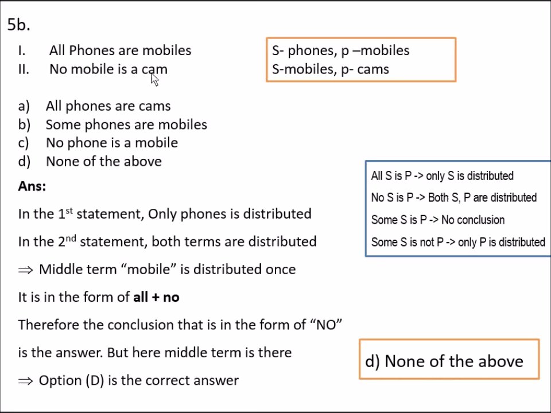But here mobile is the middle term, so B and C are not possible for the correct answer. That is, B and C cannot be the correct answer. With the conclusion we got that C is the correct answer because it starts with no, but it already contains the middle term, so it cannot be the correct answer. So the answer is none of the above. And the correct answer for this question is no phone is a cam.